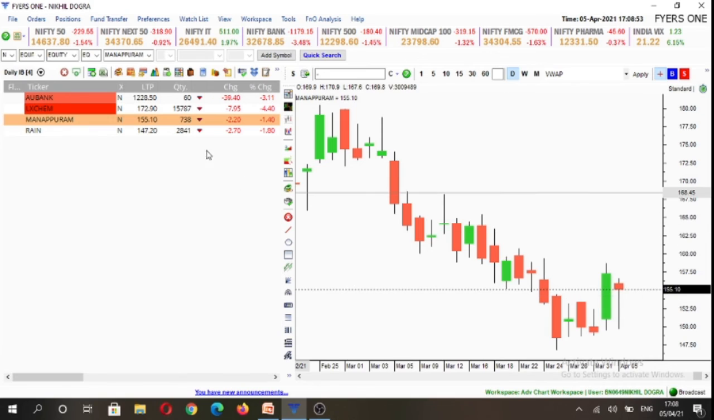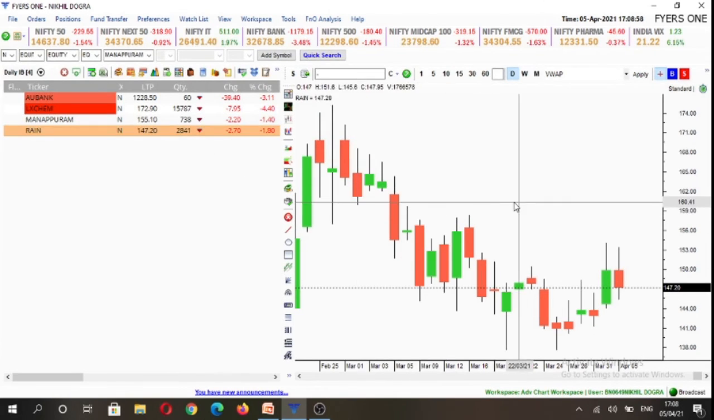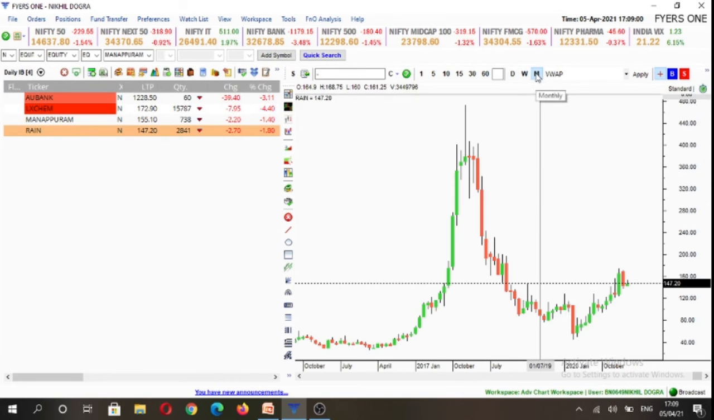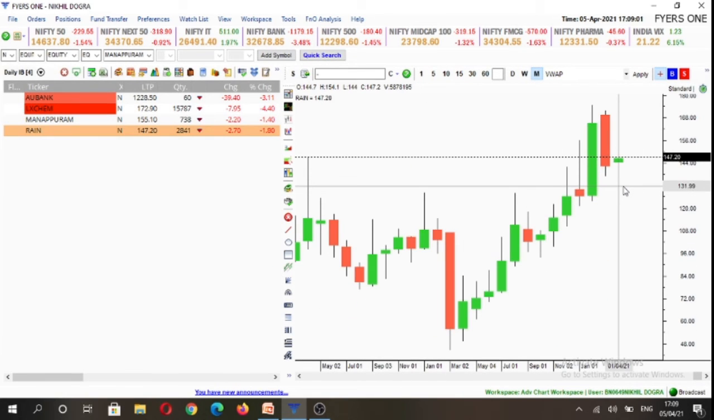and inside candles are formed when there is an equilibrium between both the buyers and the sellers, and we'll look for opportunity if either side of the range breaks. Our final stock is Rain. Above 144.7, it is under control of buyers on the monthly time frame.